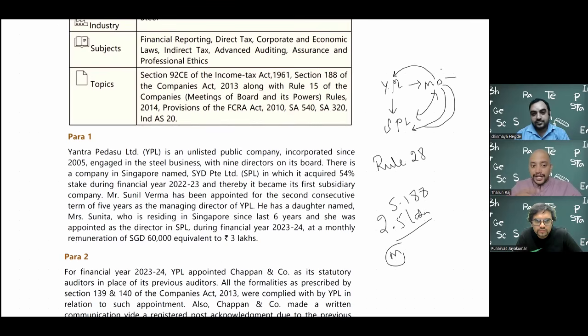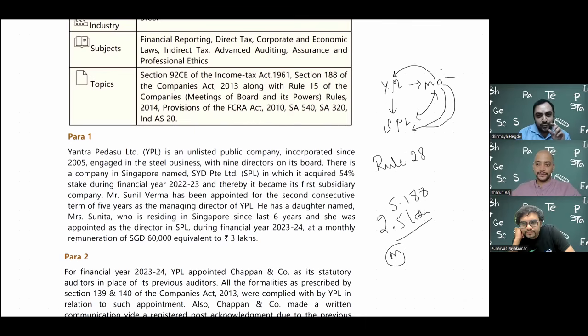Then his daughter is appointed as director, so the director and SPL are related too. So it goes in line even under GST, like you said in FR. Even in GST, all these four people are related. Section 2 clause 76 says the same thing: for the subsidiary company, that company's directors or relatives, and even the holding company's director. So I think it's synchronized across all three subjects.